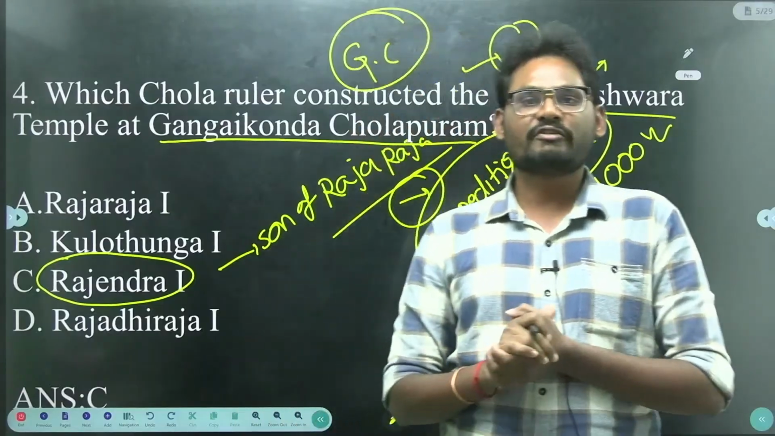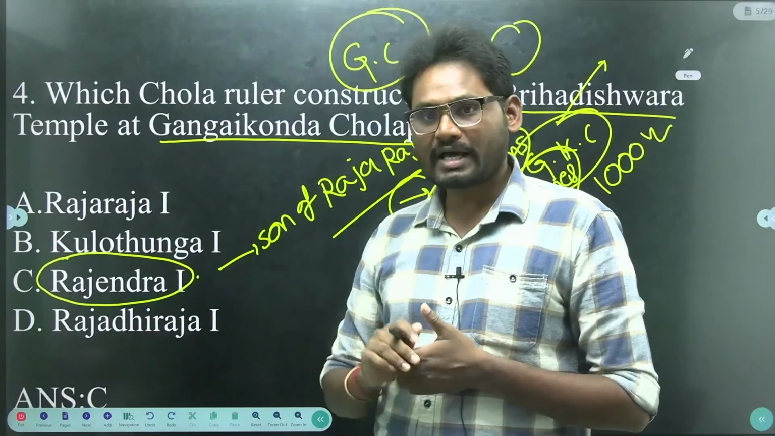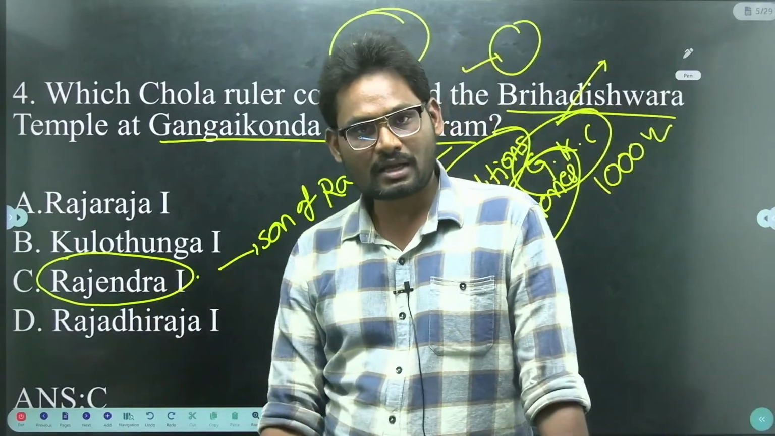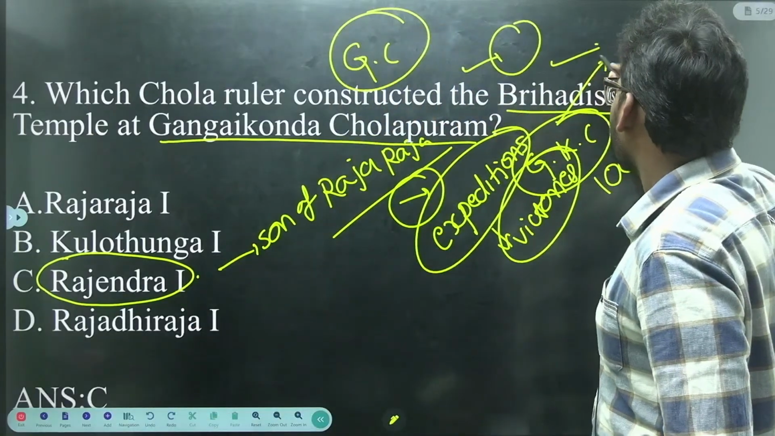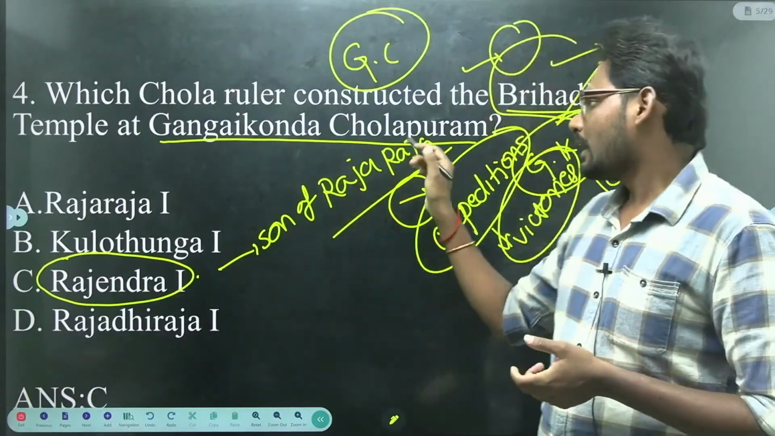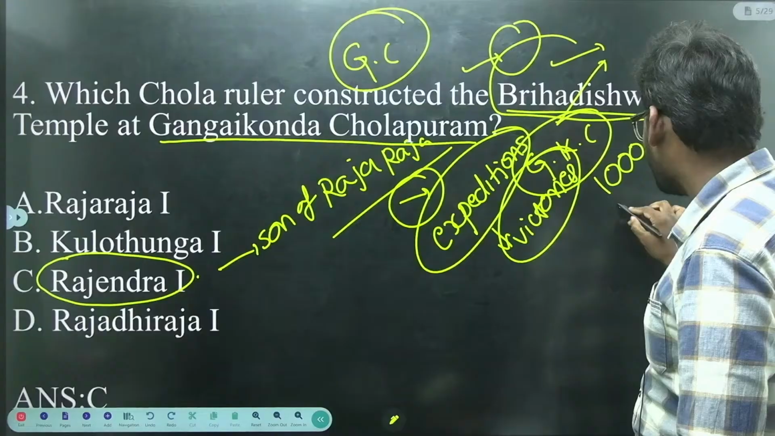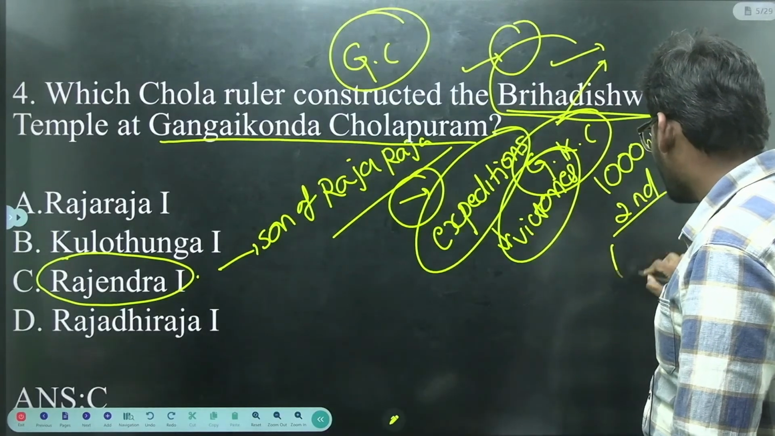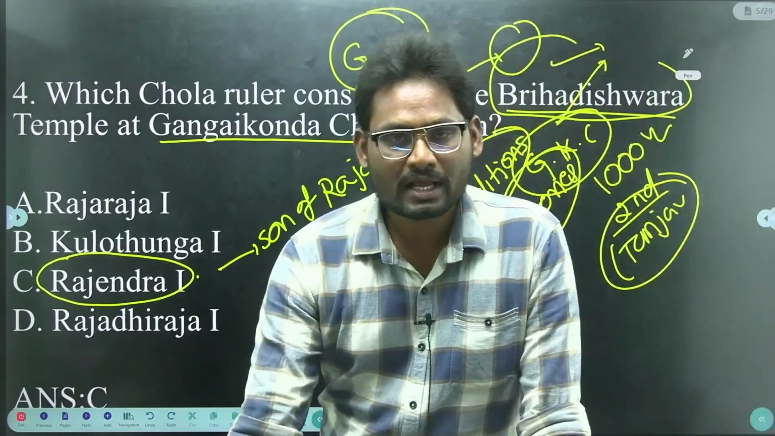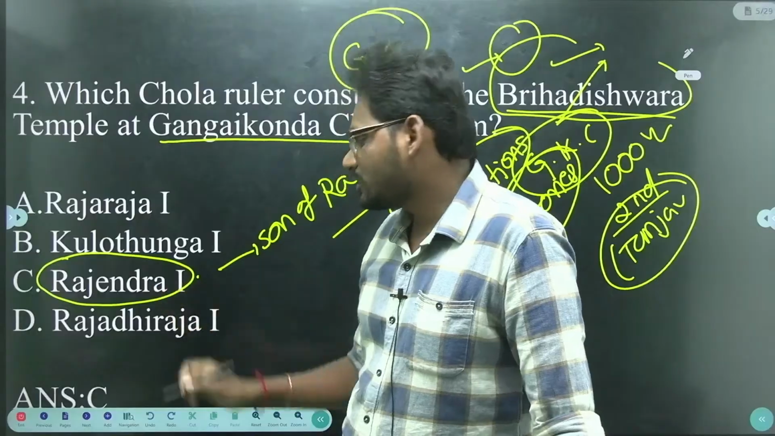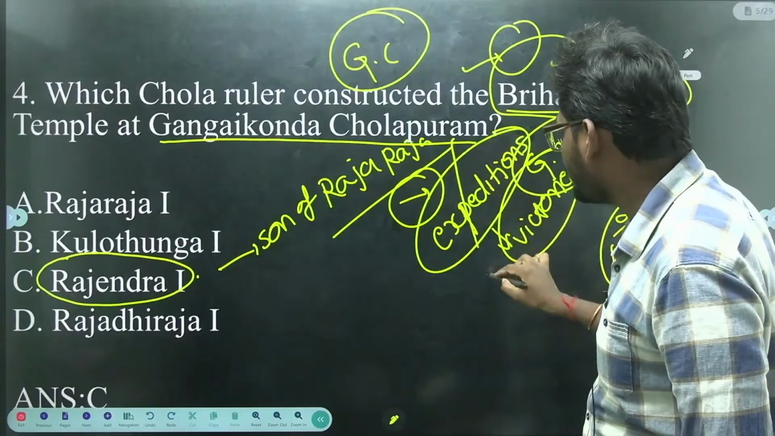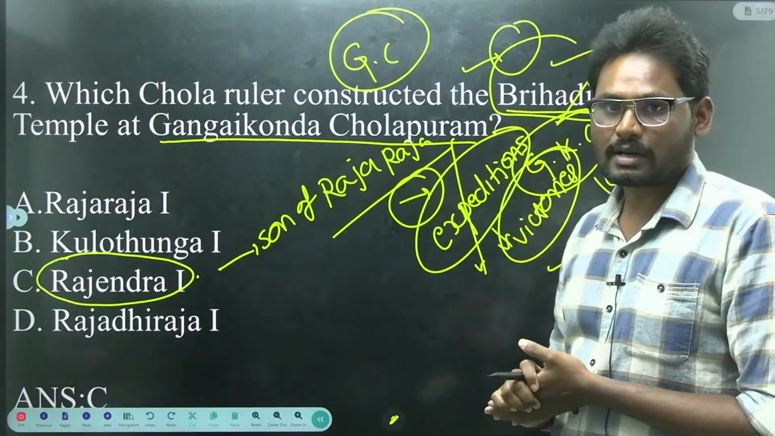In commemoration of his victories, the king Rajendra I constructed Gangaikonda Cholapuram. So Rajendra I is the answer, the person who constructed the Brihadishwara temple at Gangaikonda Cholapuram. Here Gangaikonda Cholapuram became the second capital of the Cholas after Tanjavur. The initial capital city of the Cholas was Tanjavur. Later Rajendra I constructed Gangaikonda Cholapuram, and later it became the capital city of the Cholas.